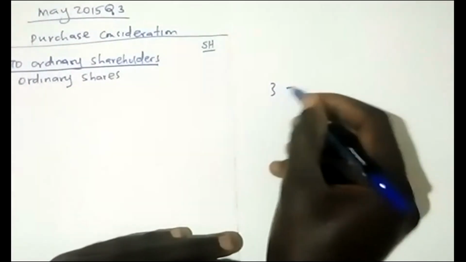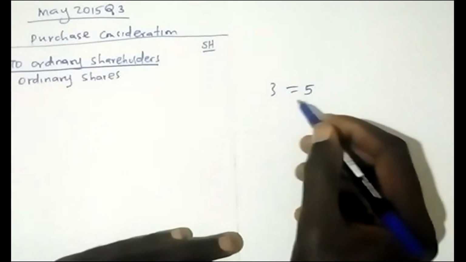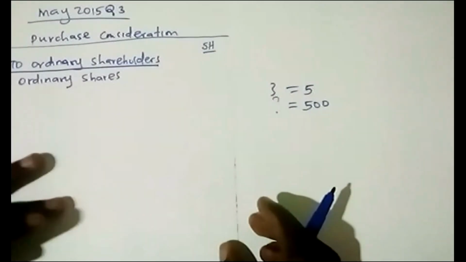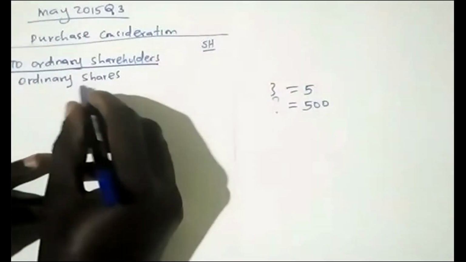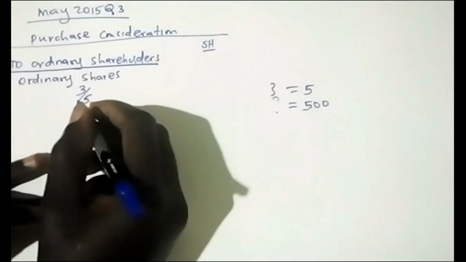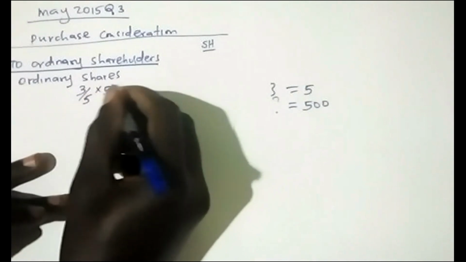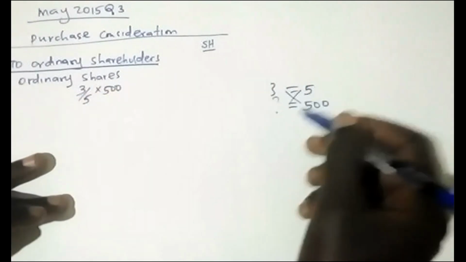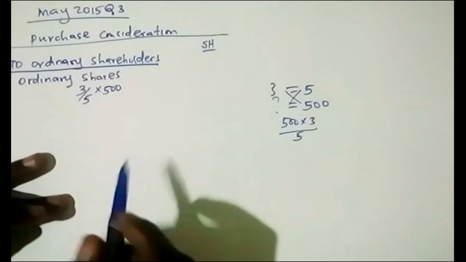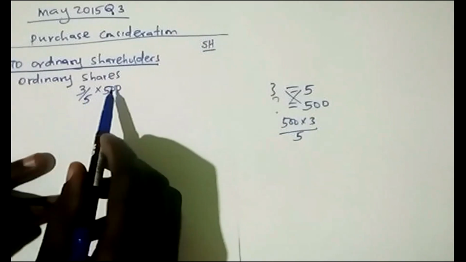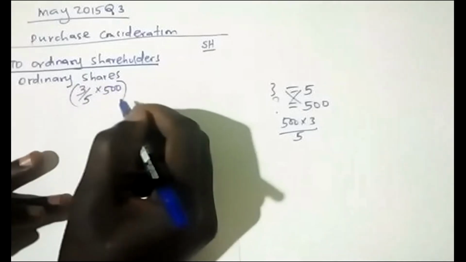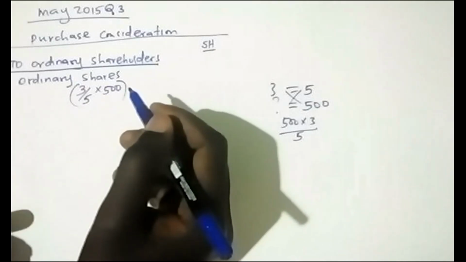So it was 3 for every 5. What about the 5? 500. It's like saying 3 for every 5 is 3 over 5, times the 500. It's like 500 times 3 over 5. It's the same as saying 3 for every 5 times the 500 shares which were in Tabu. So these are the ordinary shares which Tabu received.